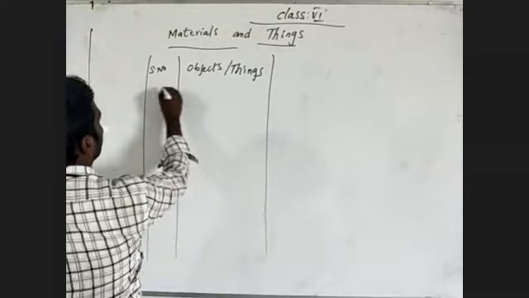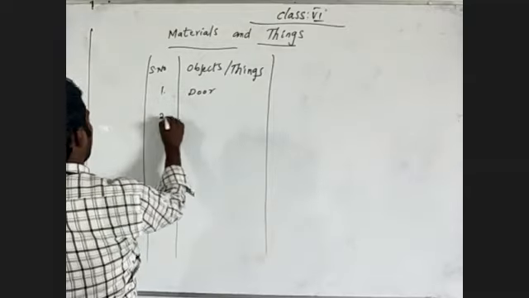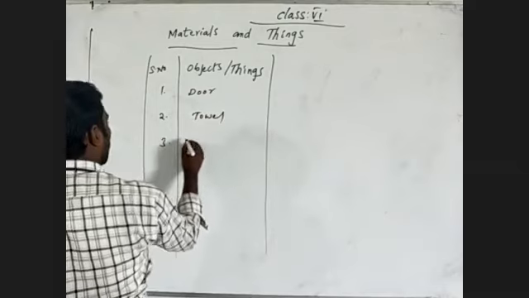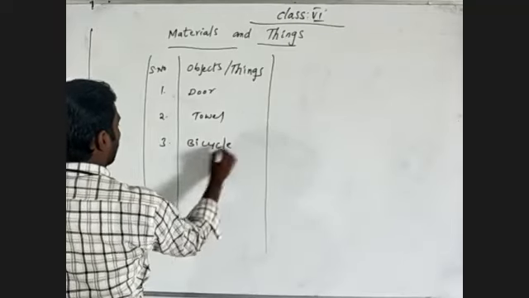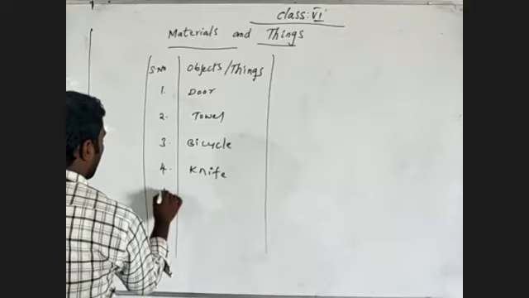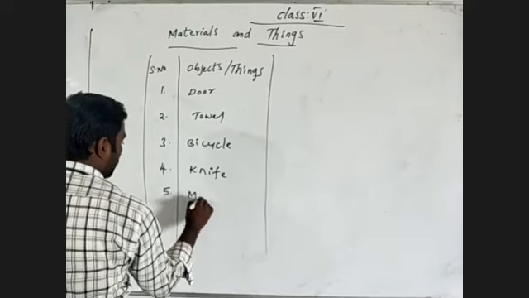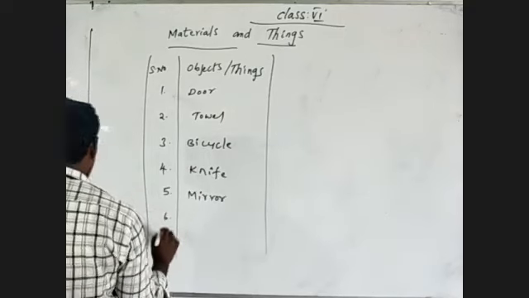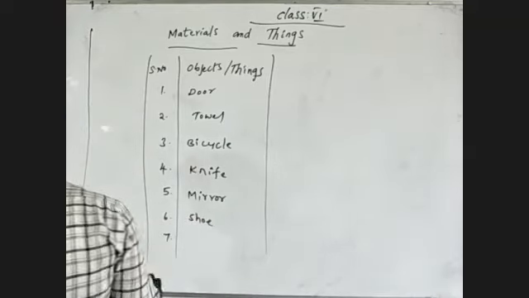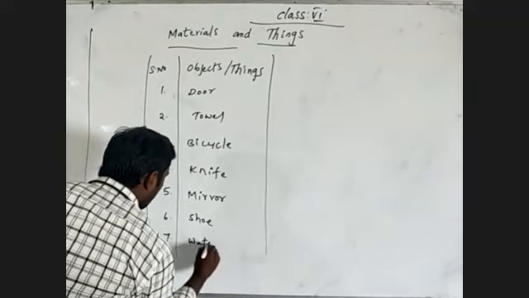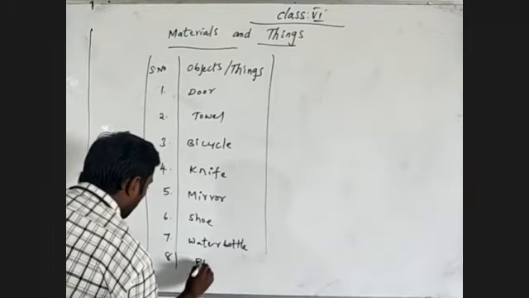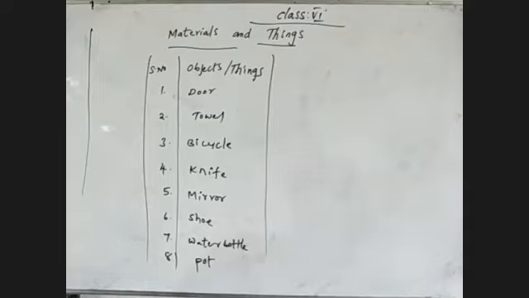One is the dough, which we already discussed. Another one is the towel. Another one is the bicycle, and another one, knife, and then mirror, and shoe, which we already discussed, and then water bottle, and pot. So these are the things I'm giving to you.